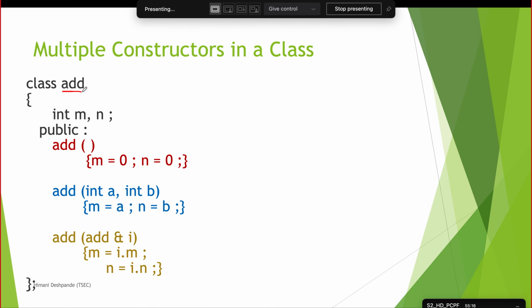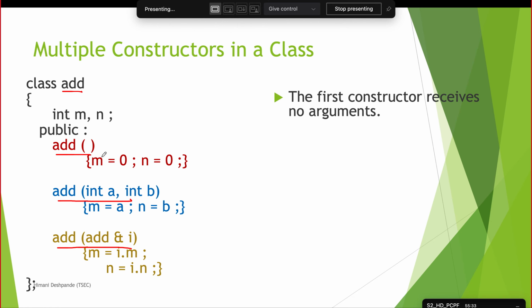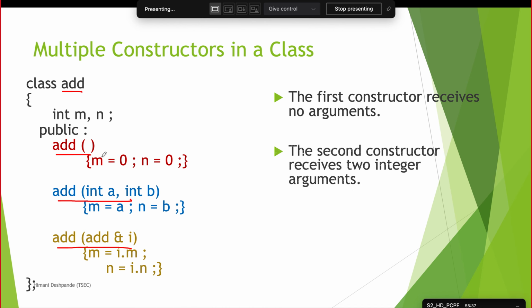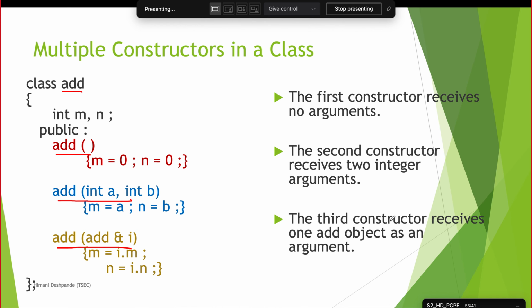So this is your class add. Inside the add class you have one default constructor, one parameterized constructor, and a third, that is the copy constructor. So we will see what a copy constructor is. First we will see how to make calls for the first two constructors, that is the red one and the blue one. The first constructor is not expecting any input or arguments, the second one is expecting two integer arguments, and the third one is expecting an object of class add.